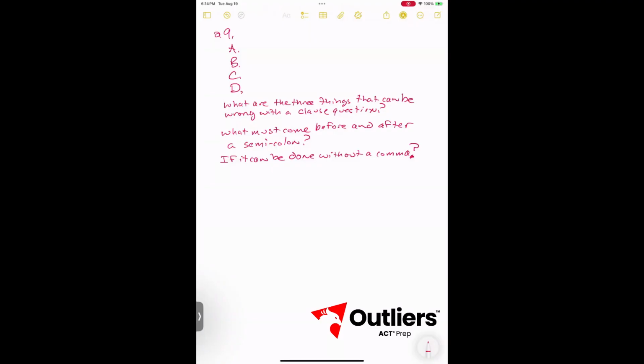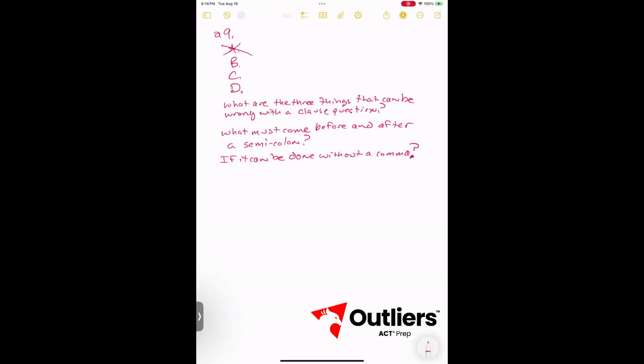Answer A. So in answer A, we have a semicolon. So we want to make sure there is an independent clause somewhere before and an independent clause somewhere after. So before, from London to Sydney to Los Angeles and Cincinnati, there is no verb. So there's definitely not even a clause, so there's definitely not an independent clause. So there is an independent clause after, but answer A is wrong because of, you could either say clauses separated improperly, or you could say semicolon error, but whichever one, A is gone.